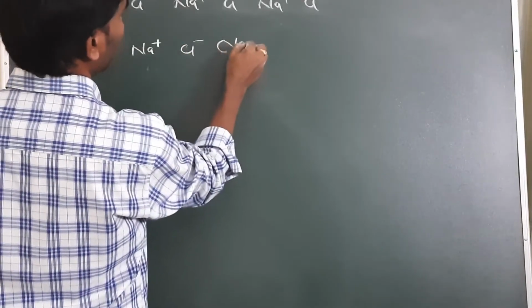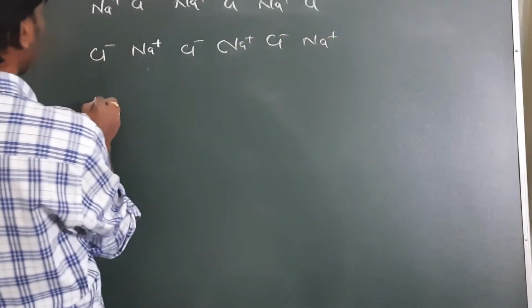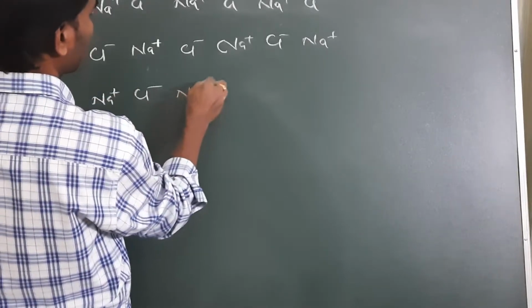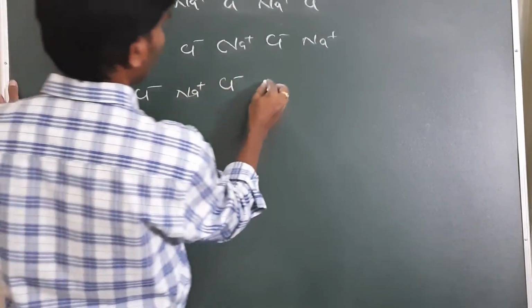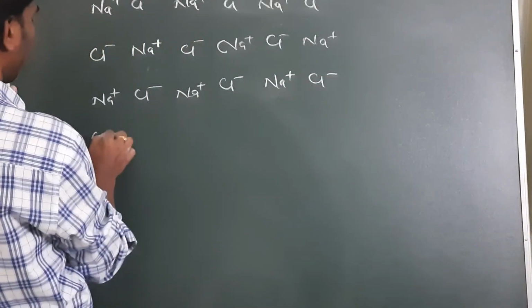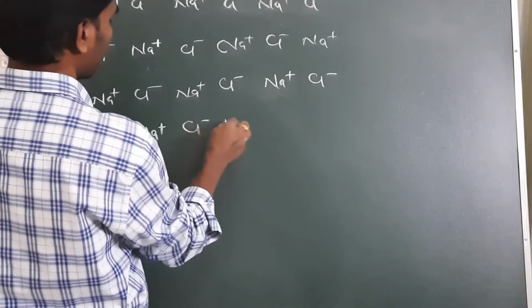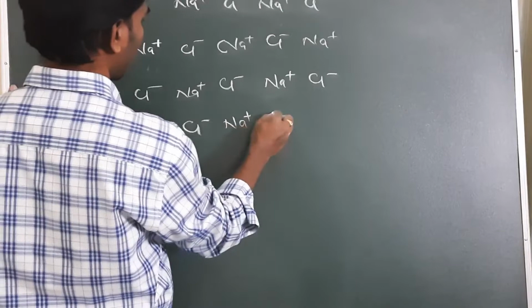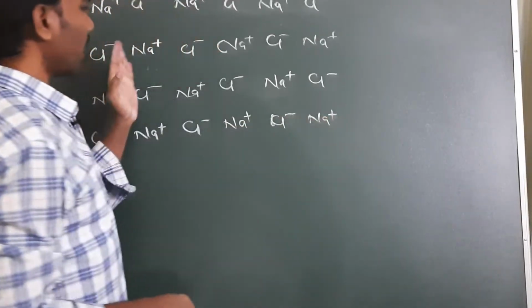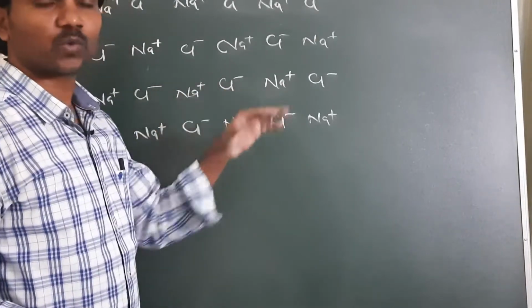Here Na+ and here Cl-, again Na+, Cl-, and so on. So here I can explain the NaCl structure on this board in 2 dimensions.